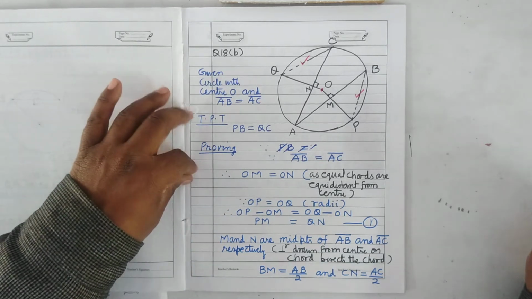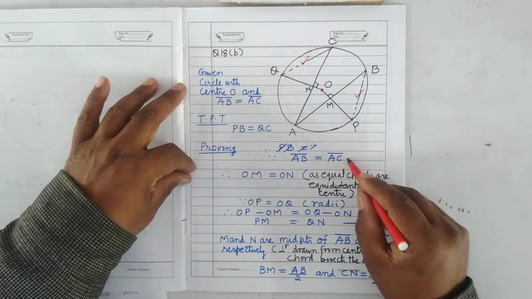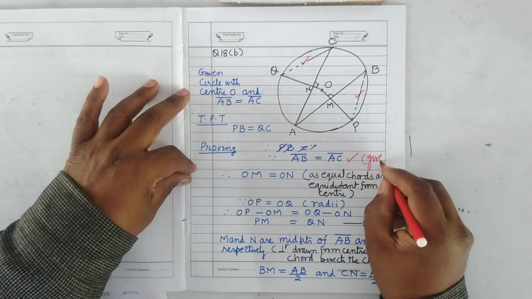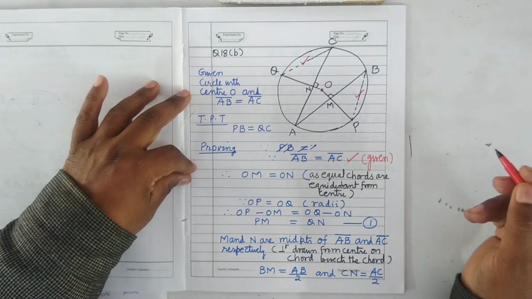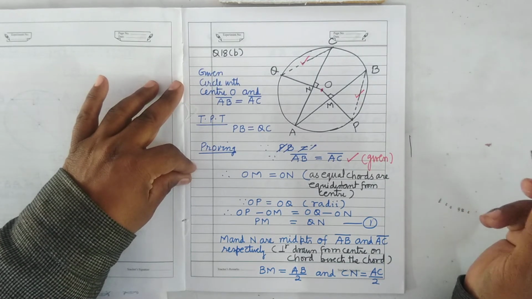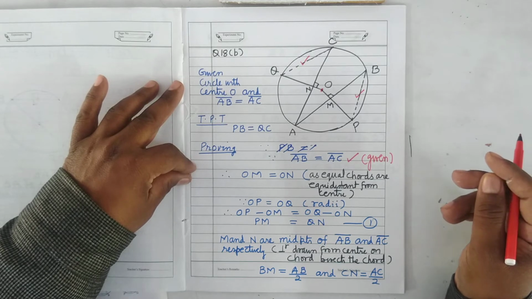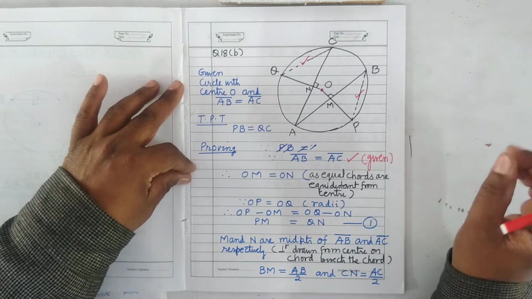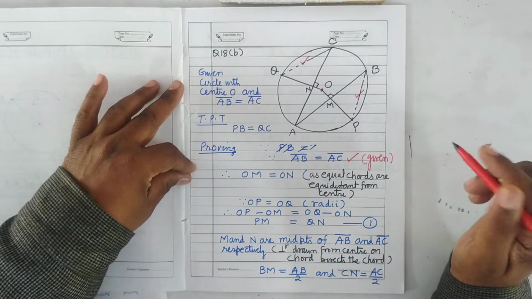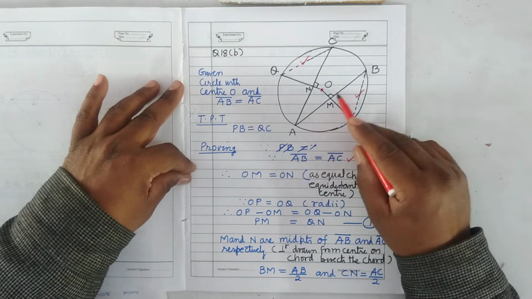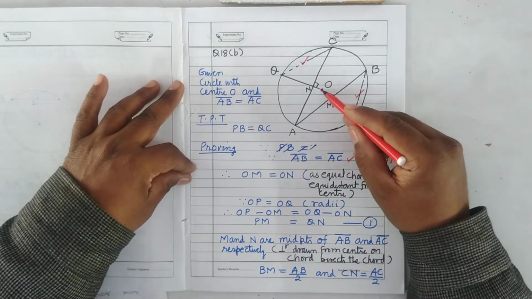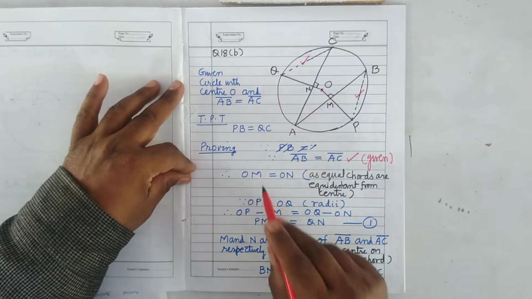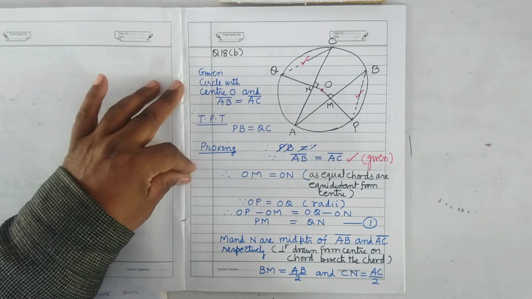So see here. Here it is given chord AB is equal to chord AC. This thing is given. It is clear. Now we know one theorem. Equal chords of a circle are equidistant from the center. Means equal chords of a circle have equal perpendicular distances from the center. So for the chord AB, what is the perpendicular distance from the center? OM. And for AC, it is ON. Therefore, OM will be equal to ON.